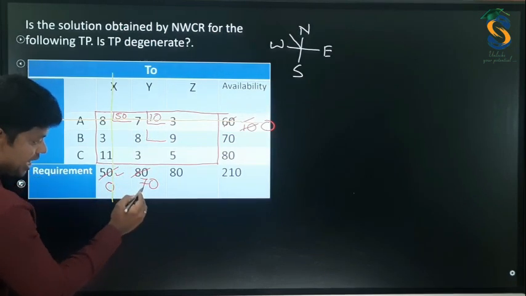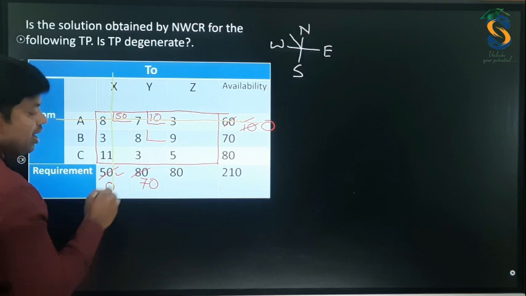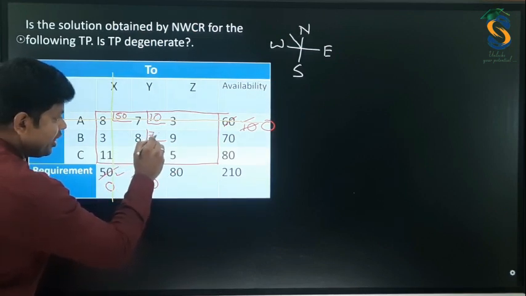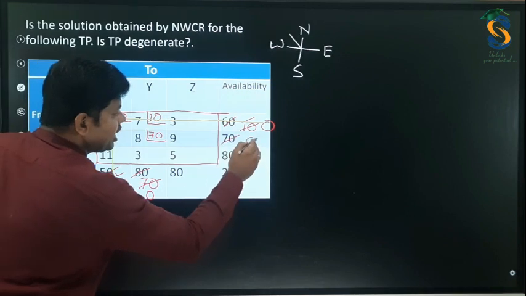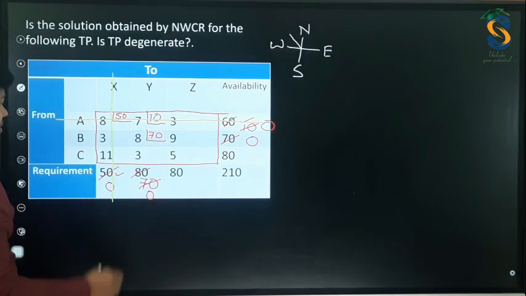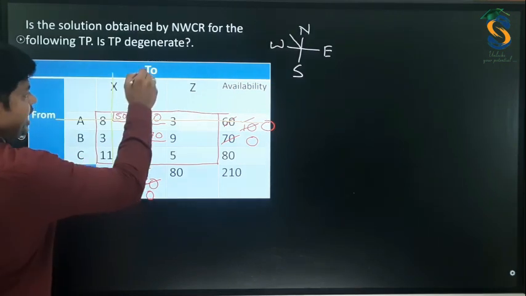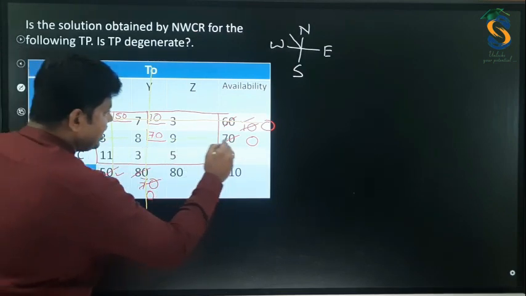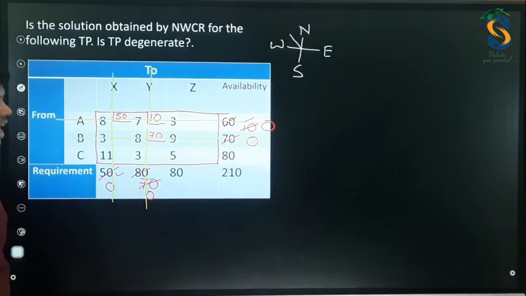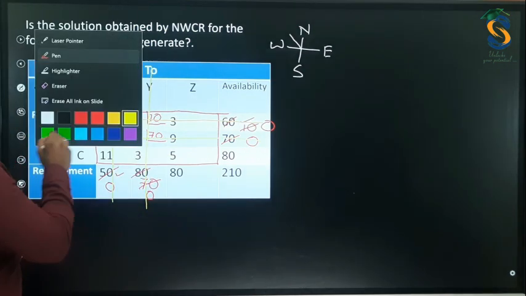For this you need to check 70. For this 70, both are the same. Hence you need to go with 70 only. So this becomes 0 and this also becomes 0. Now, your job is to cancel two things. One is 0, this one, and this is also 0, hence cancel this. Right? Remaining is 5. Am I right?